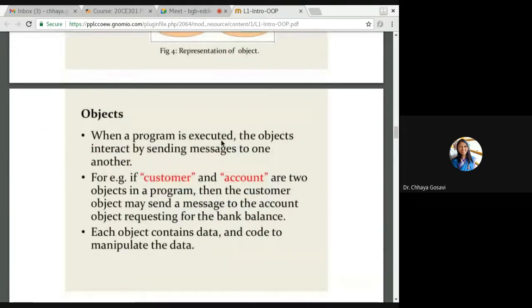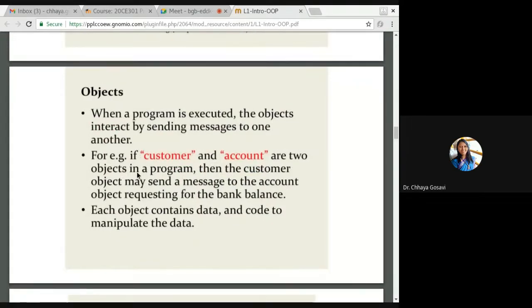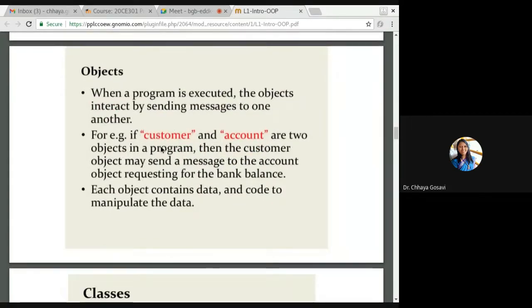When a program is executed, objects interact by sending and receiving messages. For example, if you have two classes, customer and account, in a program, the customer object may send a message to the account object requesting bank balance. So I want to check my bank balance. I'm a customer, so I will call a function from account, check balance, if there is a function check balance.